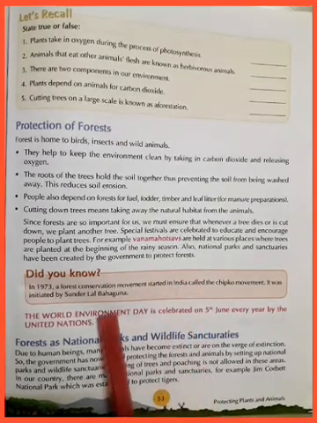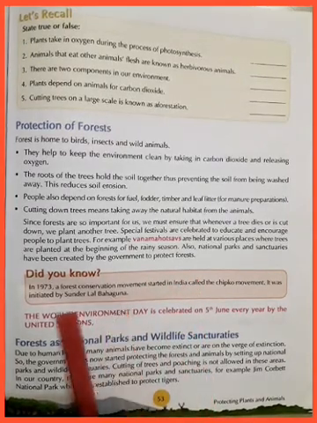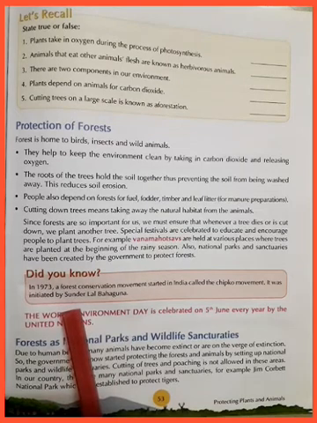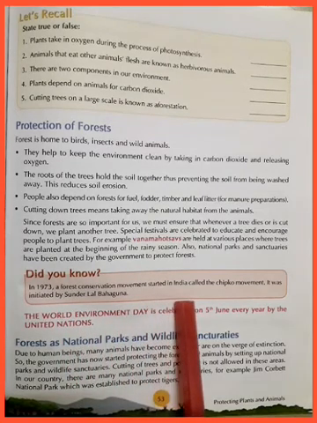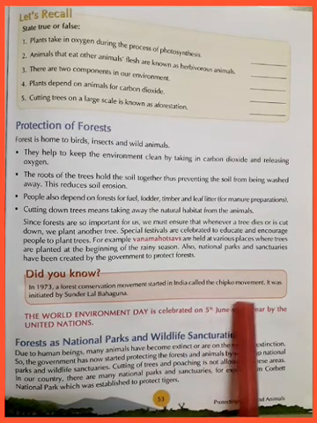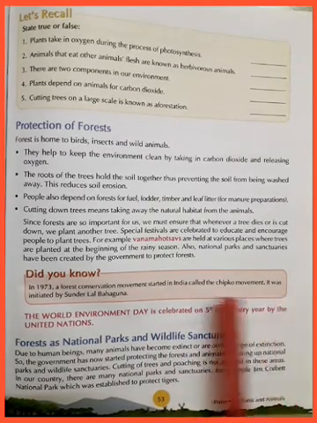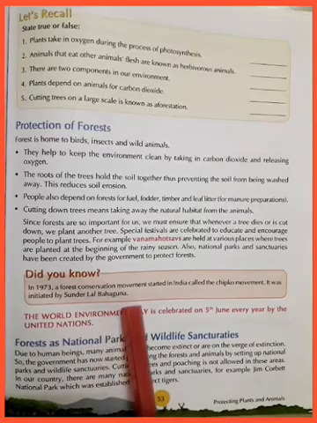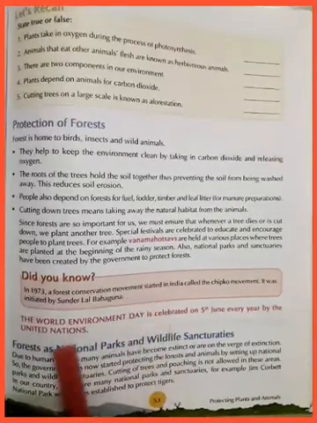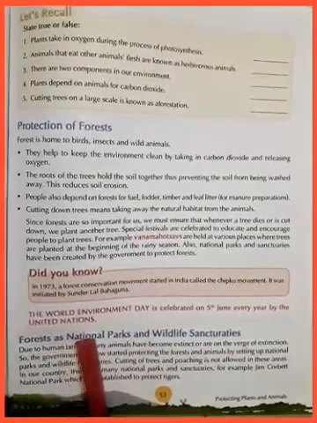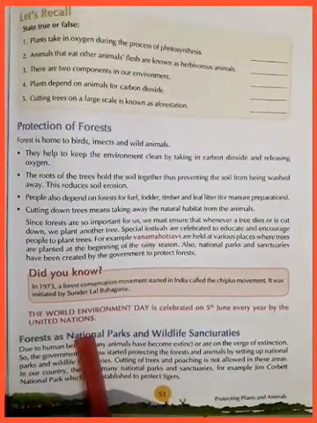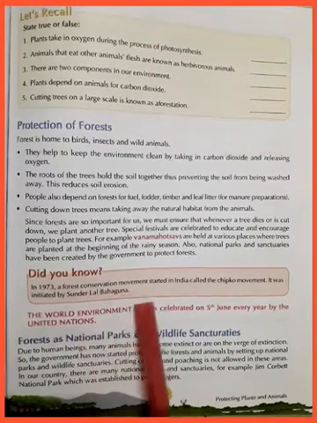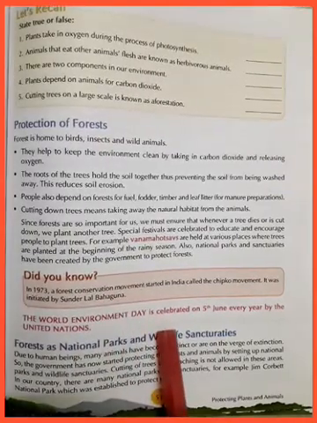This is a very important GK question and you should know. In 1973, a forest conservation movement started in India called the Chipko movement. It was initiated by Sundar Lal Bahuguna. The World Environment Day is celebrated on 5th June every year by the United Nations. These are very important to learn.